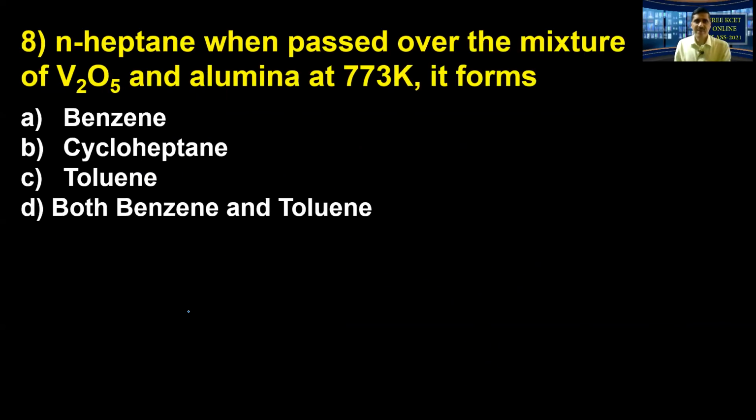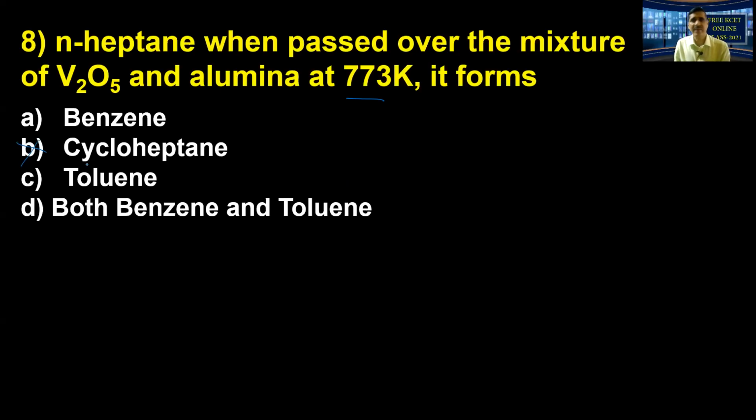N-heptane, when passed over the mixture of vanadium pentoxide and alumina at 773 Kelvin, it forms something. So now this is the aromatization reaction. Under these conditions, from hexane onwards, they form benzene and its homologs. Hexane and the later alkanes we convert to aromatic hydrocarbons. Here we have taken heptane, remember. So option B is not at all correct.